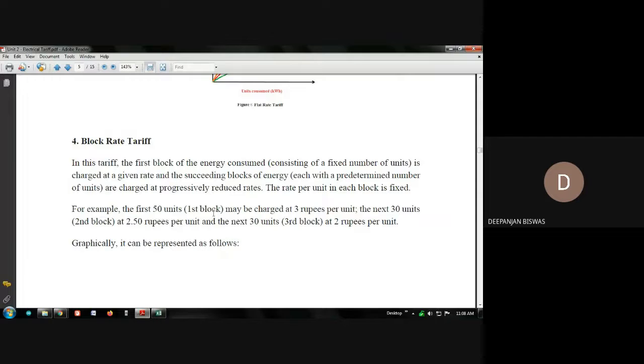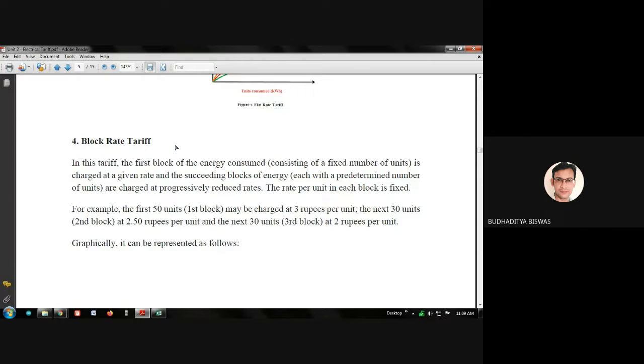Okay. So last day we discussed up to the block rate tariff. Block rate tariff means, we need to understand a few basic things in the tariff: if a consumer consumes more electricity, then he should be given some consideration. He should be given some incentive, some rebate, some discount.